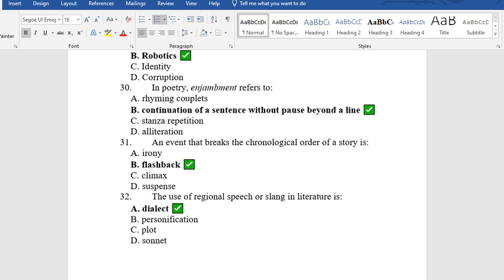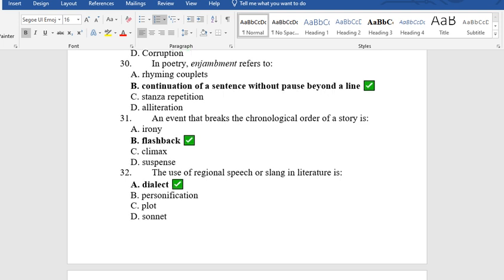32. The use of regional speech or slang in literature is A. dialect, B. personification, C. plot, D. sonnet.